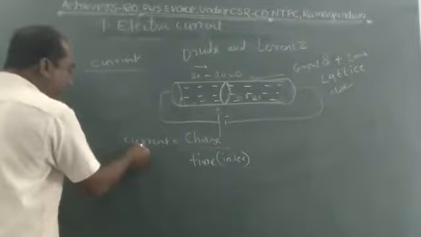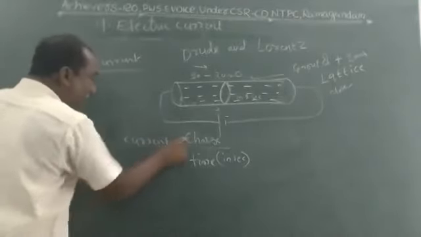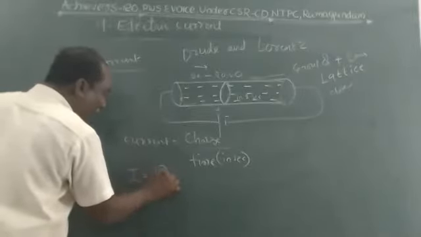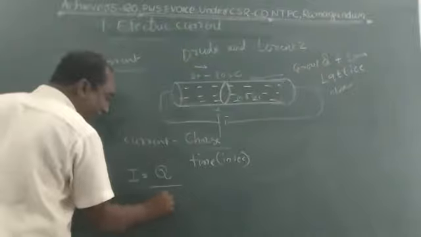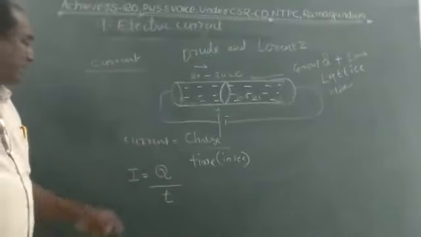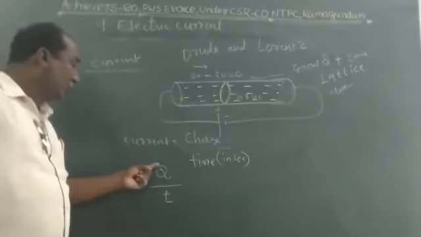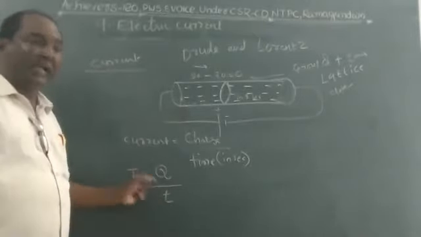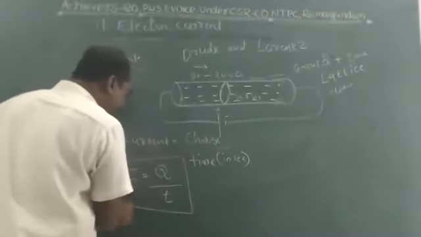Current is denoted by I, charge is denoted by Q, time is denoted by T. This is the formula of current, children. I equals Q by T.